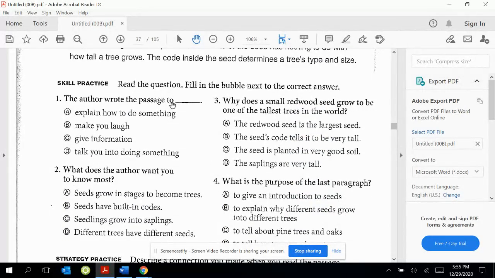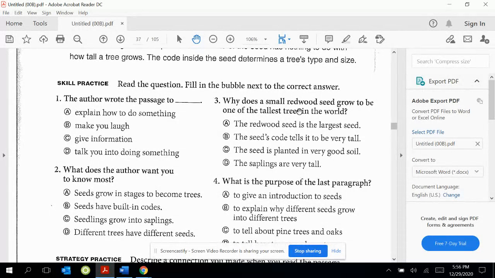Number 1, the author wrote the passage to A, explain how to do something, B, make you laugh, C, give information, D, talk you into doing something. Why do you think that the author wrote this? Number 2, what does the author want you to know about? A, seeds grow in stages to become trees. B, seeds have built-in codes. C, seedlings grow into saplings. D, different trees have different seeds.